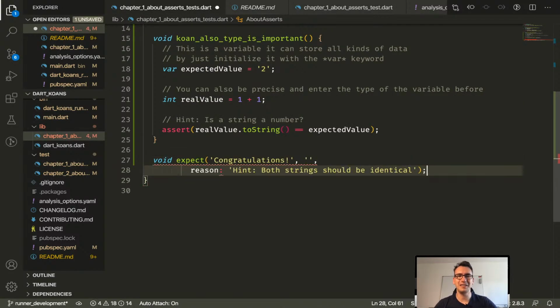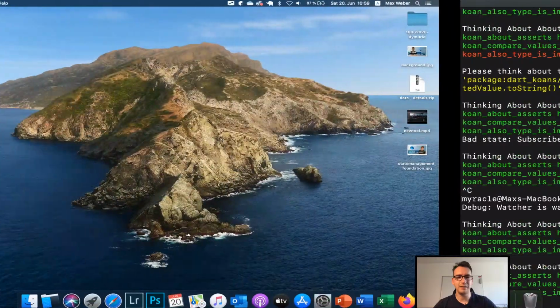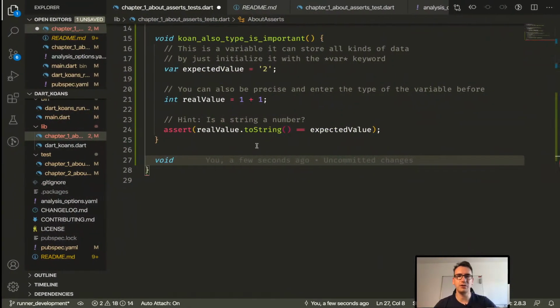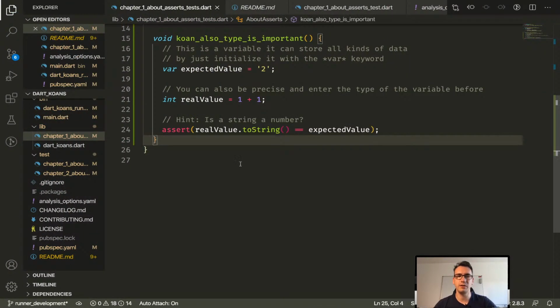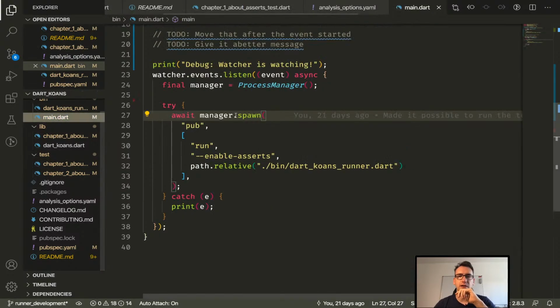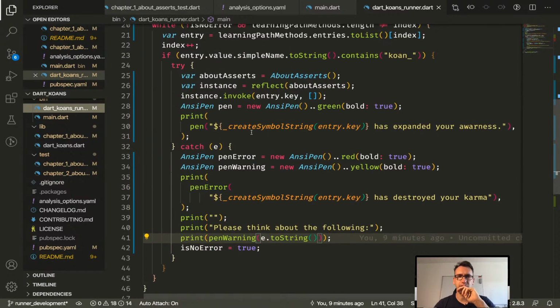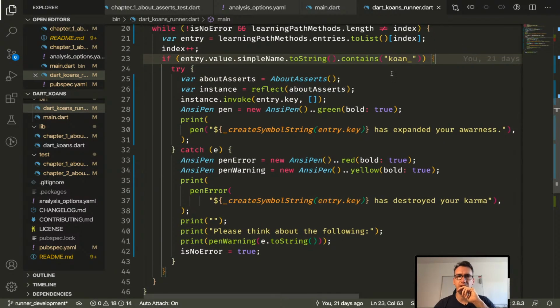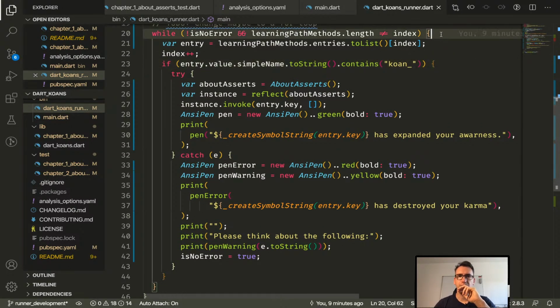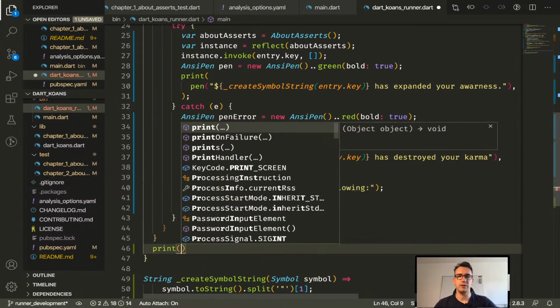Okay, so void, then we have this part. That's a good question. Do we actually want that? It would maybe be better if, when we are finished, we do something completely different. Can we do that? If we are here in our main.dart, no, in our Koans runner, then we have all of that, right? We have our try, we have this if part. I think it would be after that while loop. So if this is running through, we are done. So I could do something like,